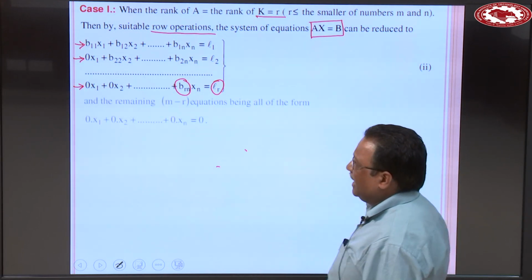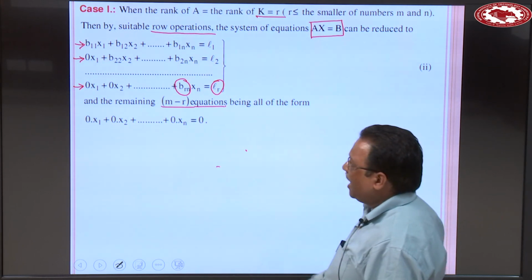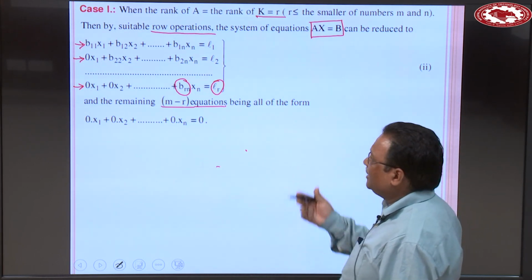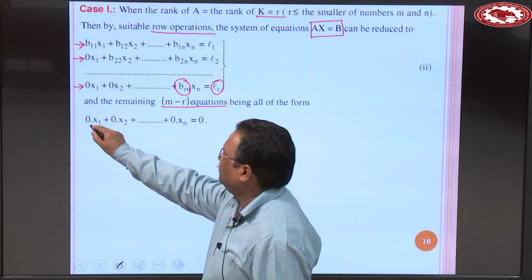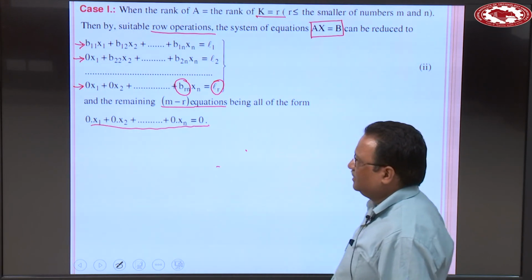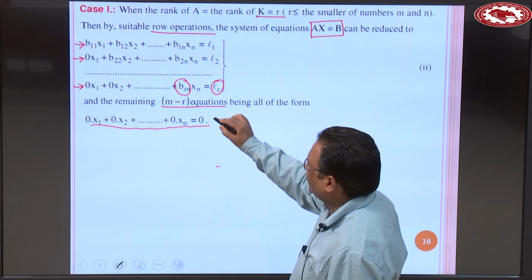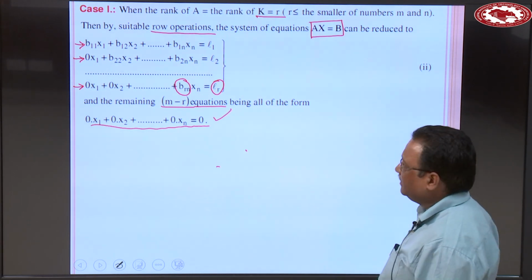Okay, and remaining equations we have m minus R equations, and all remaining m minus R equations being all of the form 0 x1 plus 0 x2 plus 0 x3 plus 0 xn is equal to 0. So remaining m minus R equations are of this form. Clear?